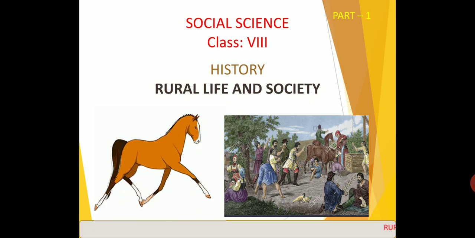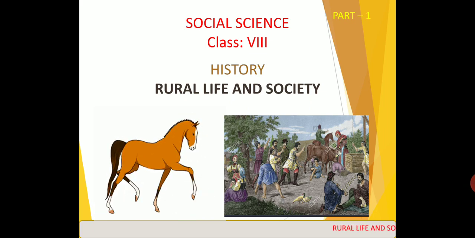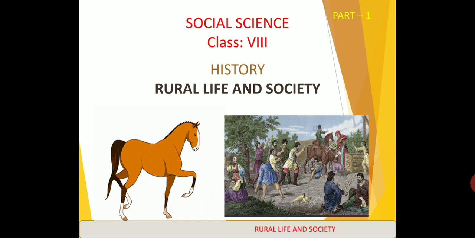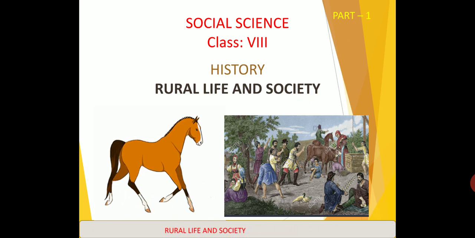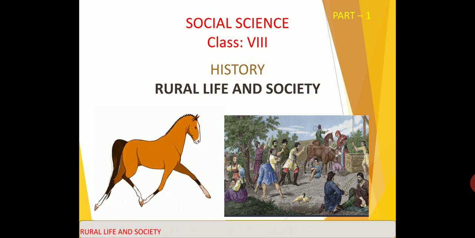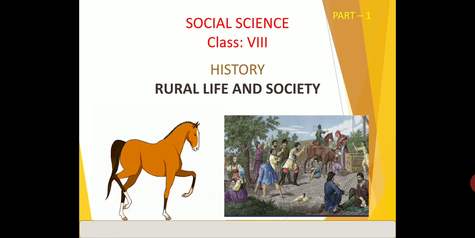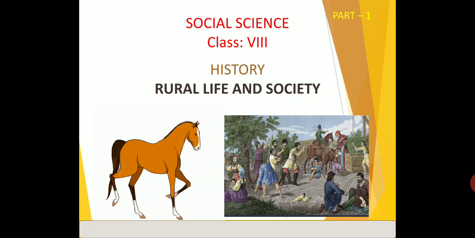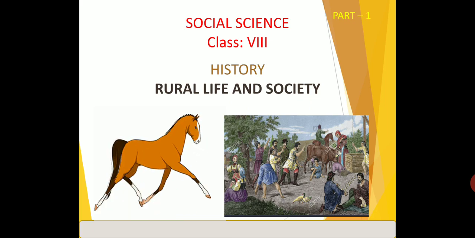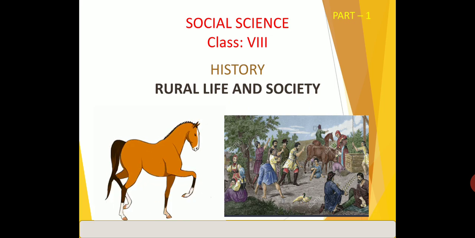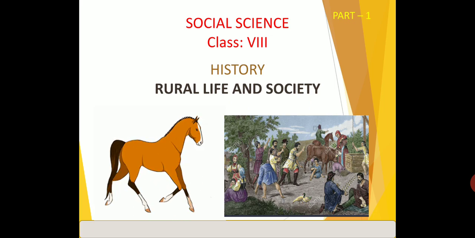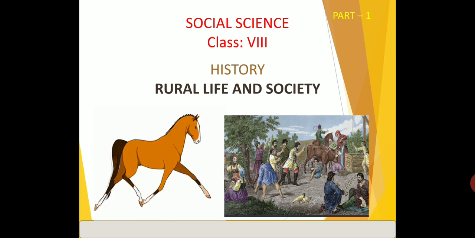In the previous class, we discussed history's first lesson, the advent of the Europeans. Advent means travel. The European countries are the Portuguese, Dutch, Danish, and British. All these countries came to India for trade. In the second lesson, we discussed from trade to territory. They came to India for trade, but later they became a political power in India. I hope you understood the first and second lessons.